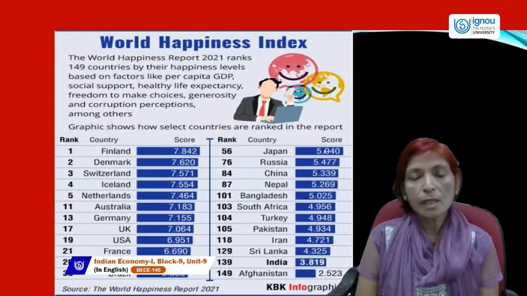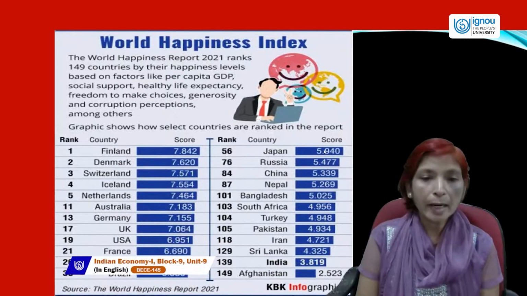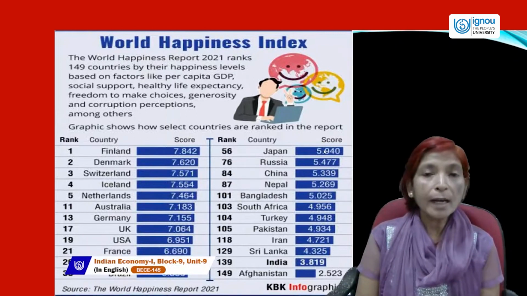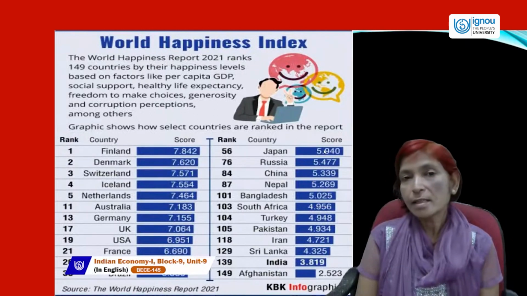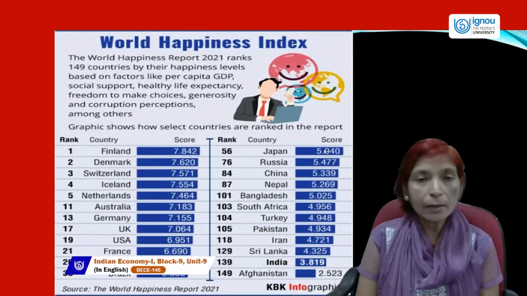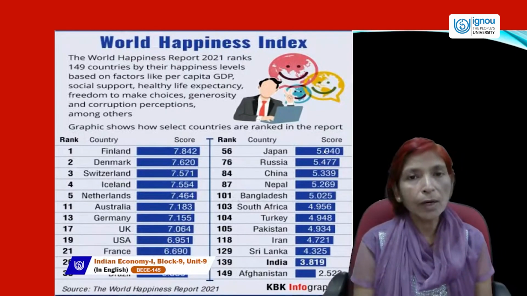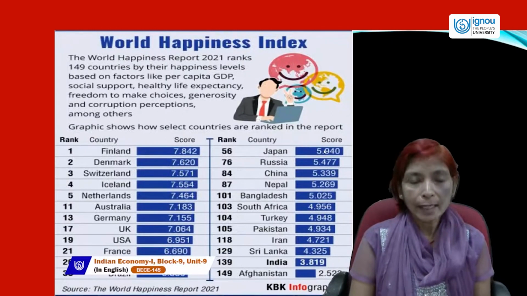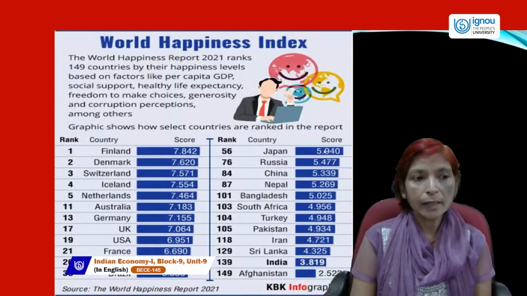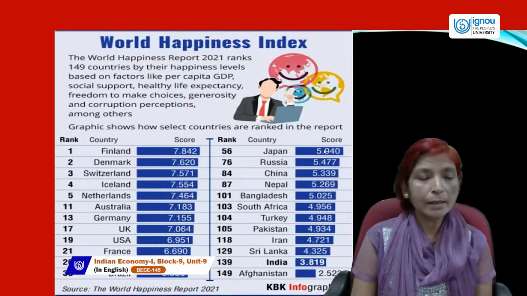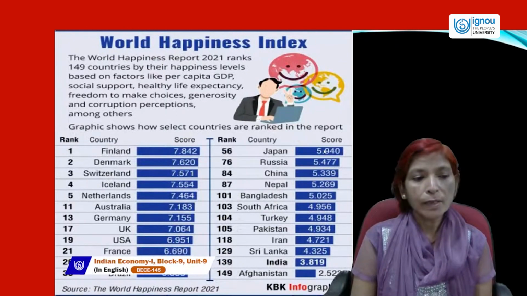Here, this graph shows how select countries are ranked in the report. Finland's score is very high in World Happiness Index. Finland is the happiest country in the world, and its score is 7.842. Second happiest country in the world is Denmark. Third is Switzerland. Fourth is Iceland. Fifth is Netherlands. The rank of these nations: Rank 1 is Finland. Rank 2 is Denmark. Rank 3 is Switzerland. Rank 4 is Iceland. Rank 5 is Netherlands.